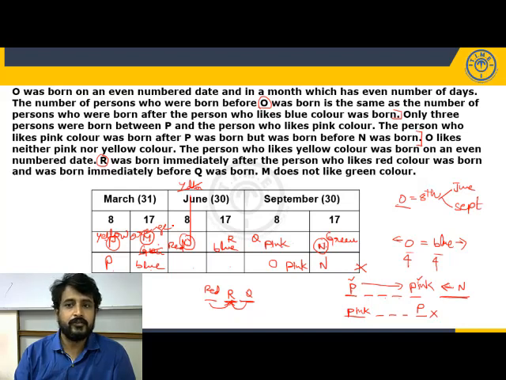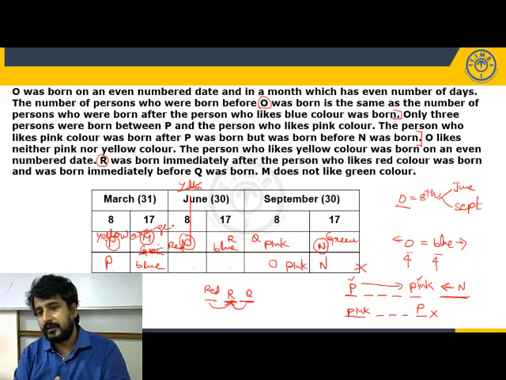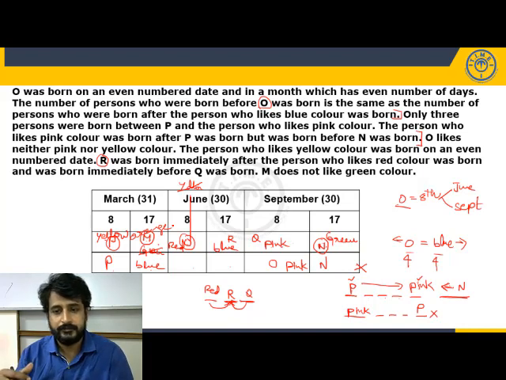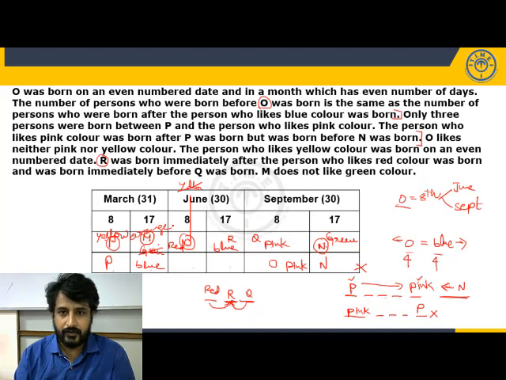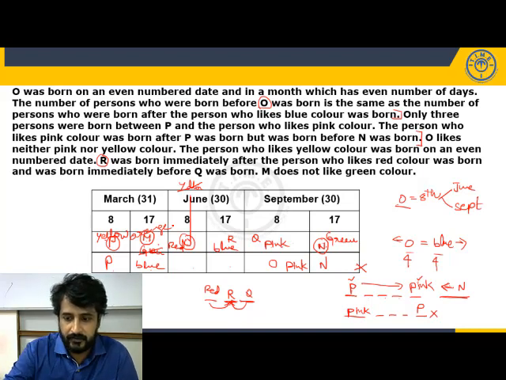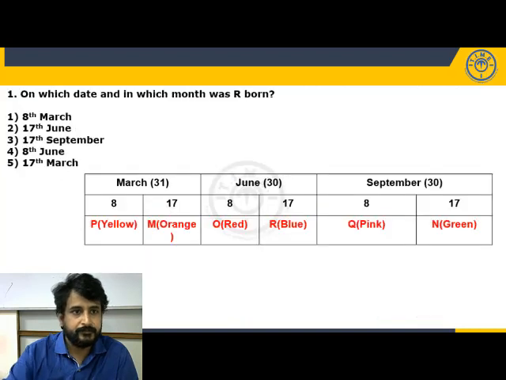So this is how we have to solve this kind of puzzles. You have to freeze the months and dates and go through the clues one after the other. If it is leading to possibilities, write the possibilities. If it is leading to more possibilities, write the information side by side and try to add some more points to that and eliminate the possibilities. And when you reach the last clue, you will get the final arrangement. I hope it is clear. Now, let's answer the questions.